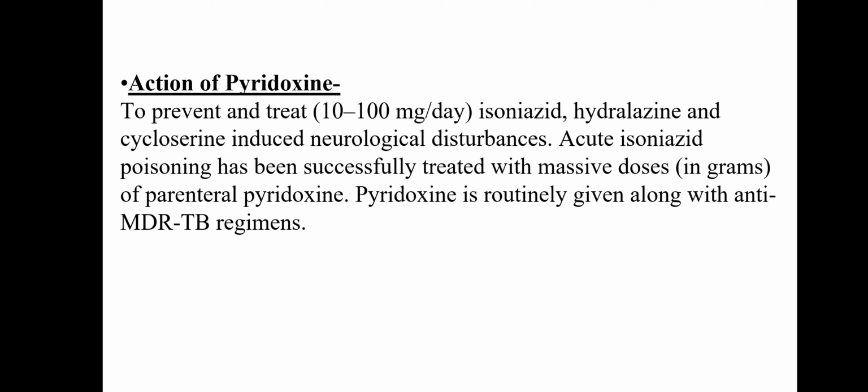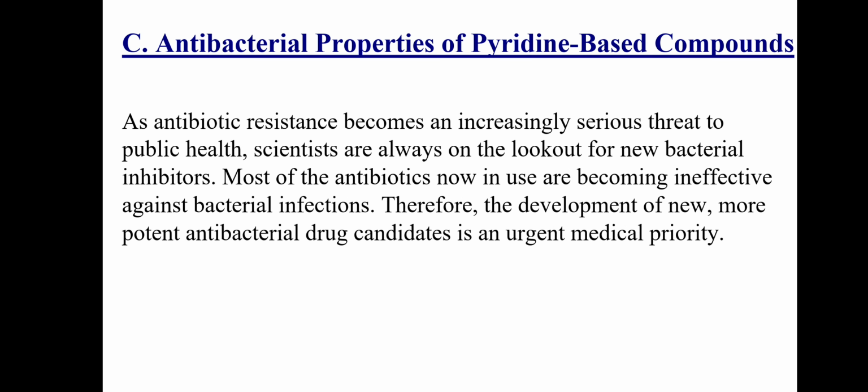Action of pyridoxine: to prevent and treat isoniazid, hydralazine and cycloserine induced neurological disturbances. Acute isoniazid poisoning has been successfully treated with massive doses, in grams, of parenteral pyridoxine. Pyridoxine is routinely given along with anti-MDR TB regimes. C. Antibacterial properties of pyridine based compounds.